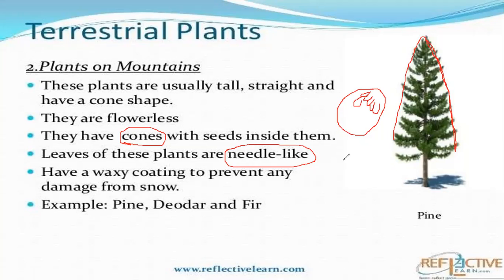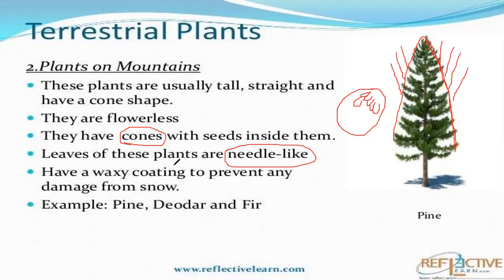They have a waxy coating to prevent any damage from snow. When snow falls over the plant, the snow cannot damage the tree because all leaves are covered with wax.